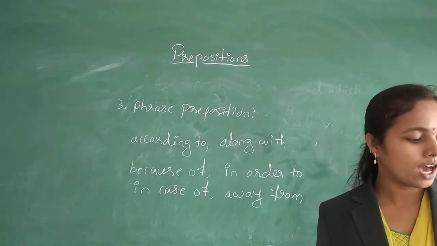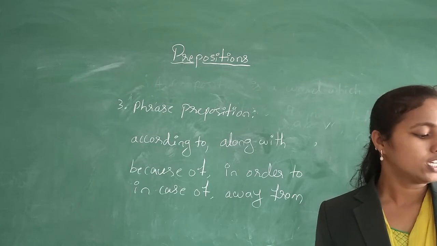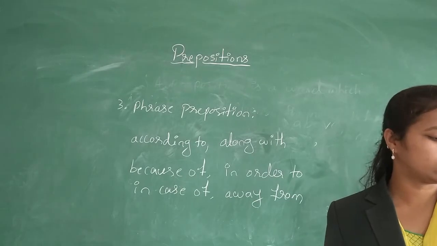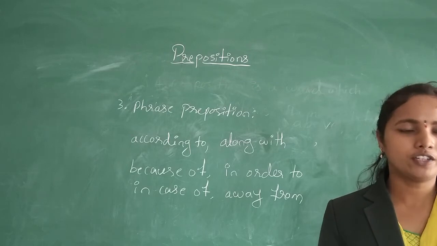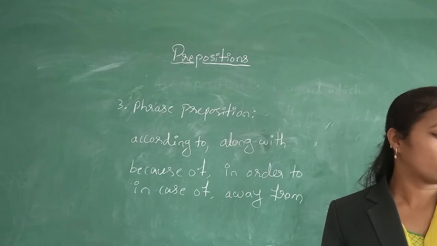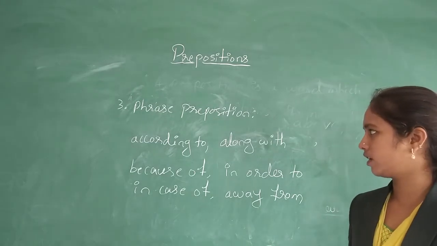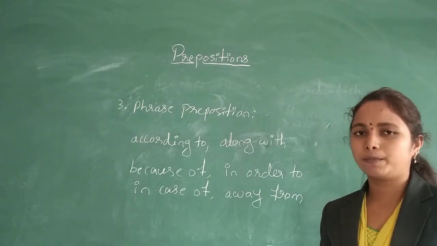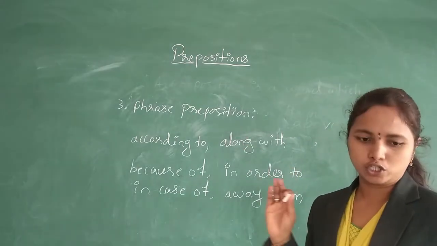So: according to, along with, away from, because of, by means of, for the sake of, in addition to, on behalf of, in case of, in favor of, in front of, in order to, in spite of, instead of. In spite of and instead of are the same; we can use any one of these two. On account of, with regard to, etc. So these are called phrase prepositions. There are three kinds of prepositions: simple, compound, and phrase prepositions.